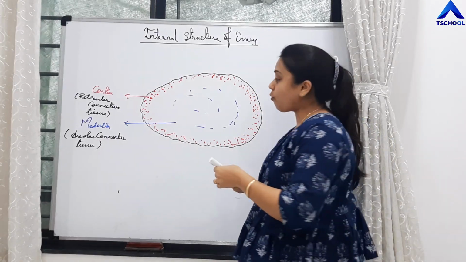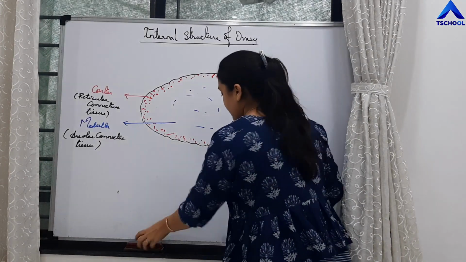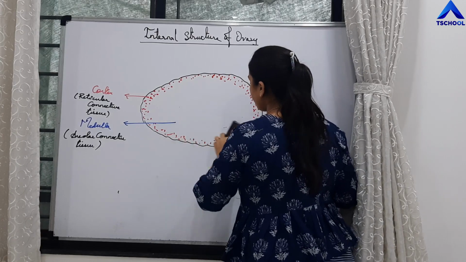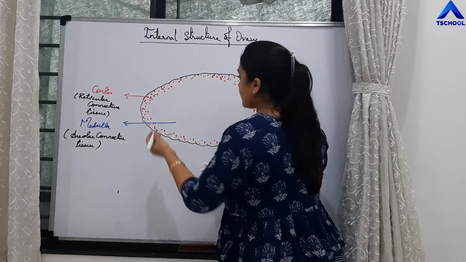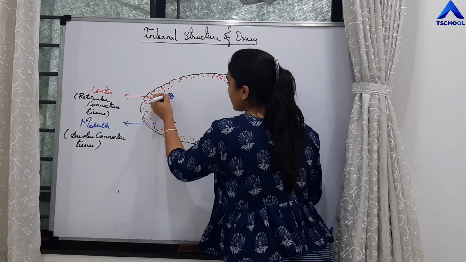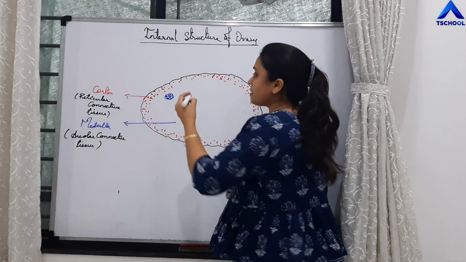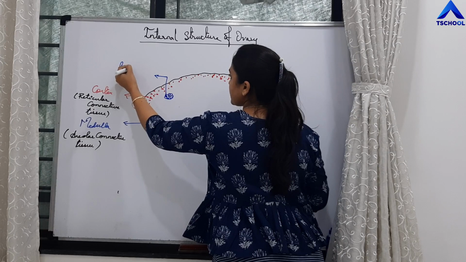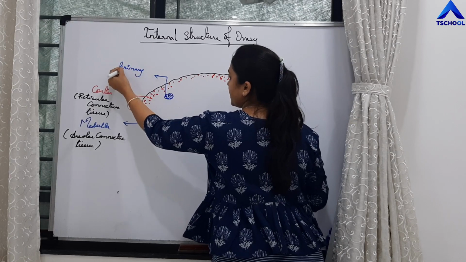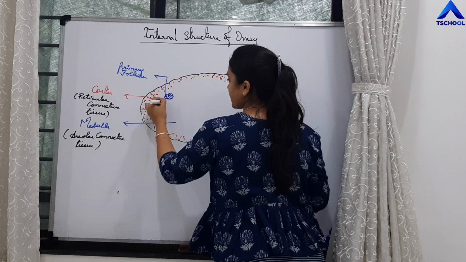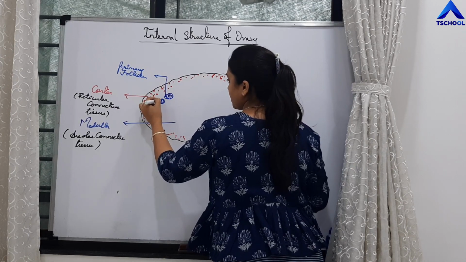So first, what we will be able to see, right? Let me now remove this. We will be able to see a follicle. Many such follicles are present. This follicle is called a primary follicle. Let me draw many such primary follicles.